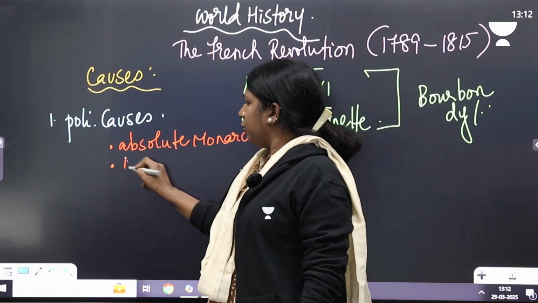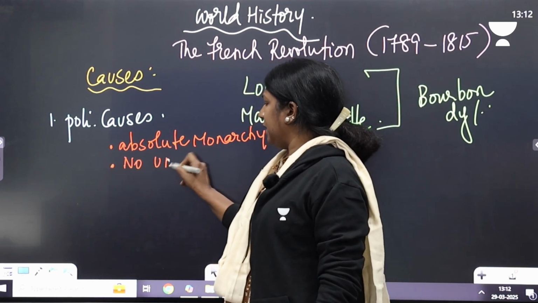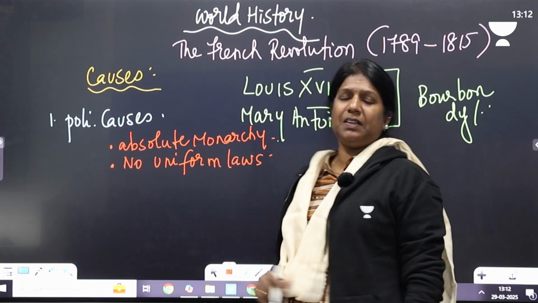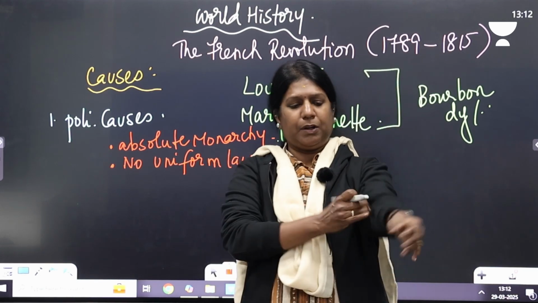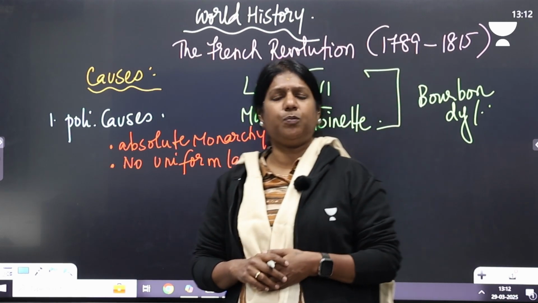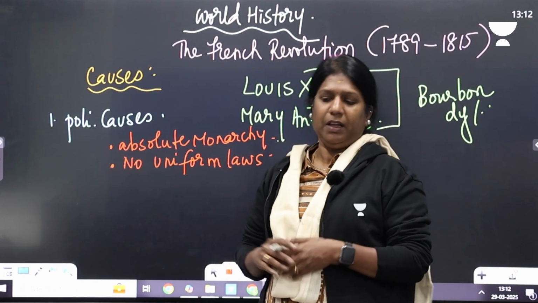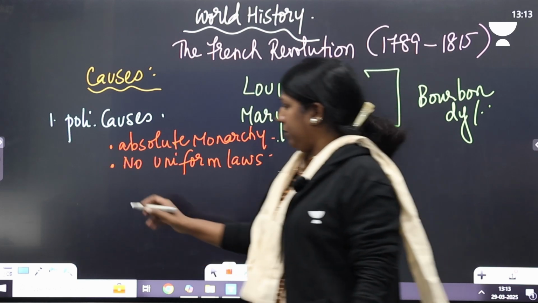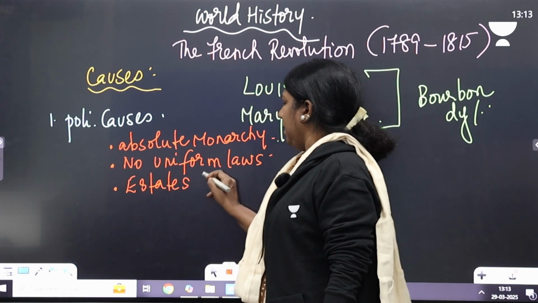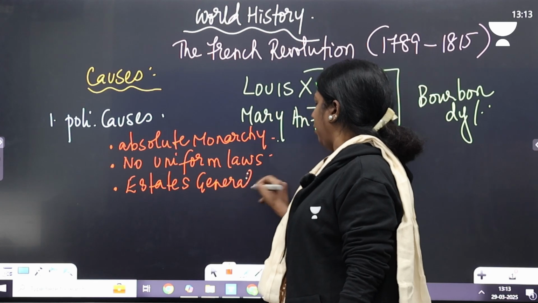The second one, there were no clear laws, or we can say there were no uniform laws in France. This led to lots of anarchy because France was divided into a few provinces and each province had its own set of laws. This again created confusion, and the famous Estates General was never convened at all.